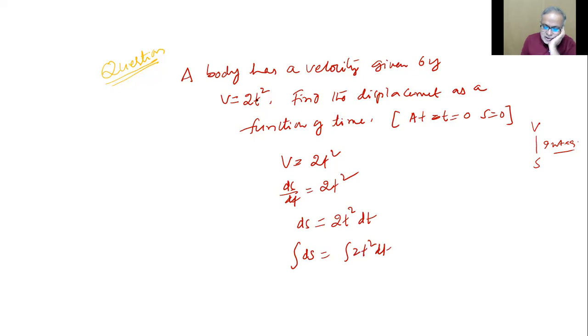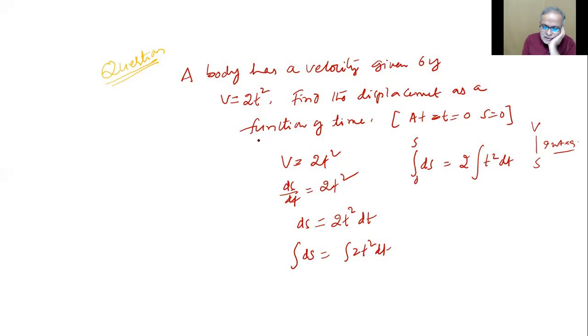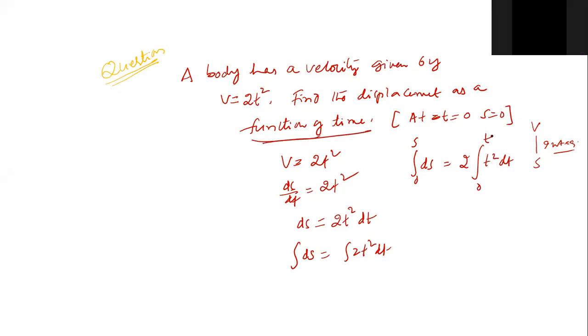But limits are already given in the question. So what should I do? Integral from 0 to some unknown s of ds is equal to 2 taken out, t square dt, from what to what? As a function of time only, so no particular time. So 0 to t. What will be the integral of ds? s.